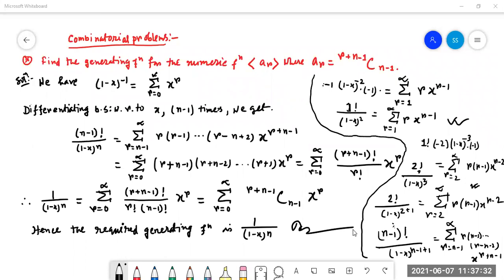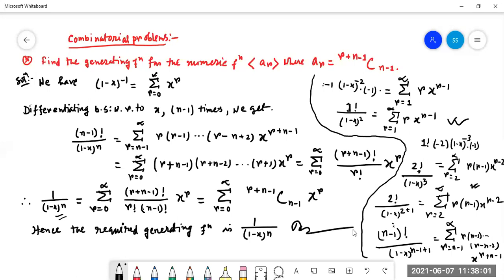Now this can be written as the sum over r equal to 0 to infinity, where n minus 1 factorial comes into the denominator, then 1 by (1 minus x) whole to the power n. Actually n minus 1 factorial comes here, so we get (r plus n minus 1) factorial by factorial r into factorial n minus 1, times x to the power r.